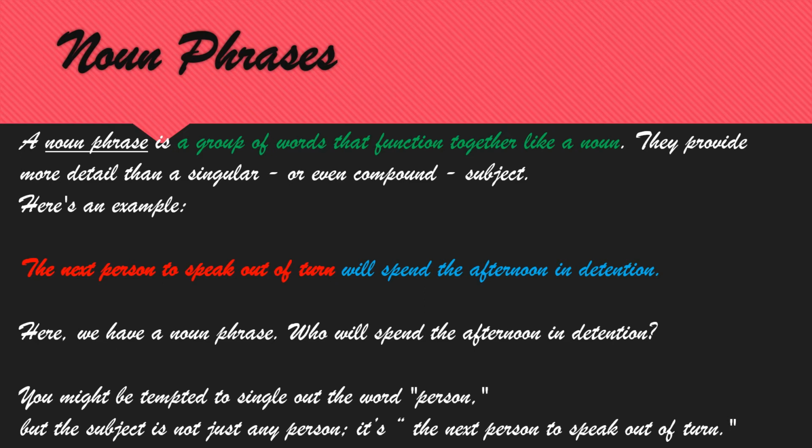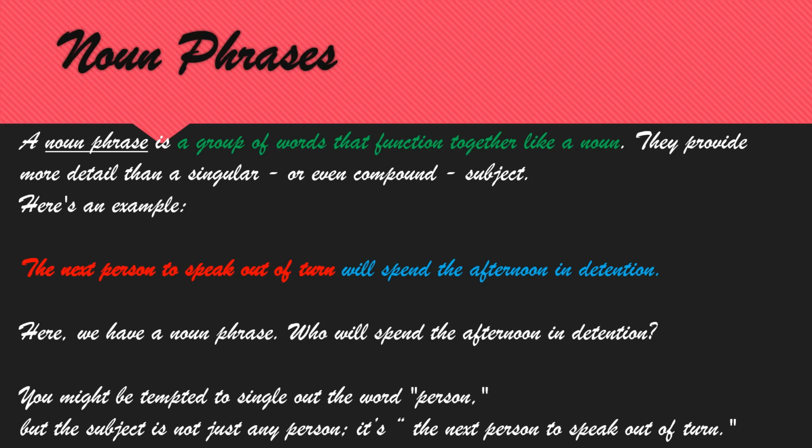Here is an example. The next person to speak out of turn will spend the afternoon in detention. Here, will spend the afternoon in detention is the predicate. The verb is there in between. Here we have a noun phrase.